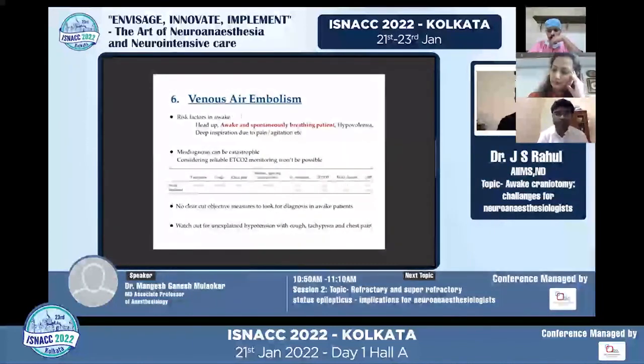So talking of VAE, which can be quite dreaded, not because of the air, but because of the fact that we might miss the diagnosis on time in an awake patient, because we do not have the usual ETCO2 monitoring, and also the TEE is not possible. So we may miss a diagnosis more often than not, because the patient is head up, awake, and spontaneously breathing. So there's a lot of negative intrathoracic pressure building up, which can cause air to enter. So we have to prevent hypovolemia. We have to ensure that they are pain-free and comfortable, because pain, agitation, everything can cause hyperventilation, and that itself can be a risk factor for venous entrainment.